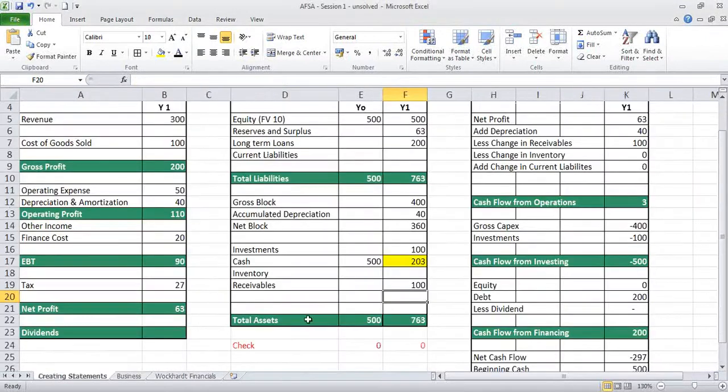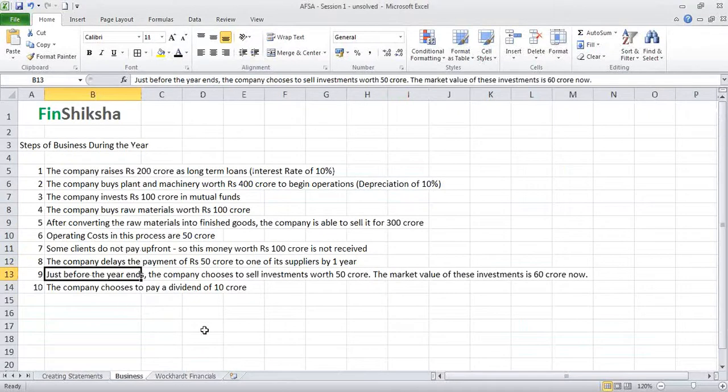Correct? That comes in. The company delays payment of 50 crore to one of its suppliers by 10 years. What does that do? Basically, current liabilities would increase by 50 crore and that increases the cash balance. Why? Because I was supposed to pay this 50 crore. I have assumed that I have already paid in this cost of goods sold, but I haven't. So this is add change in current liabilities. This money is still in my pocket. It increases the cash balance from 203 to 253. Correct?